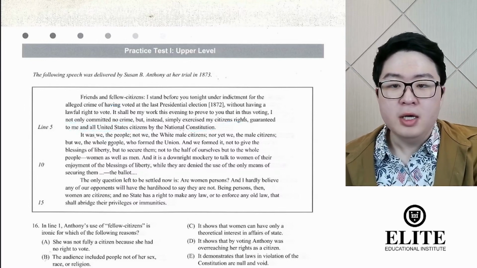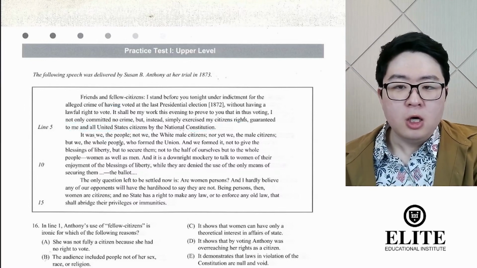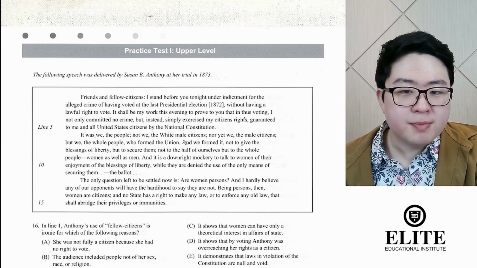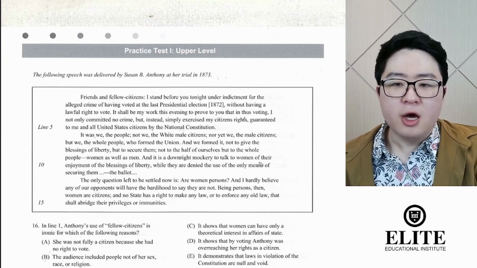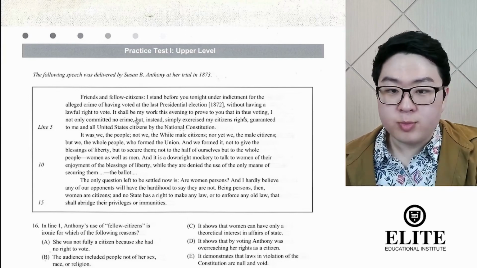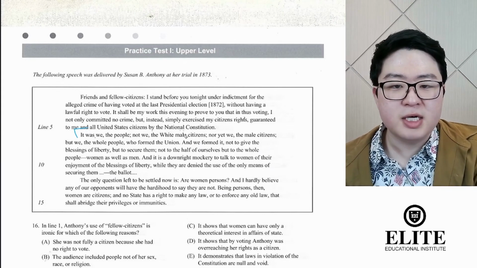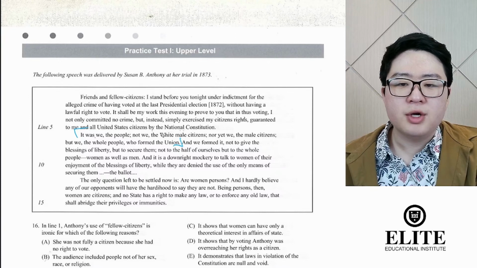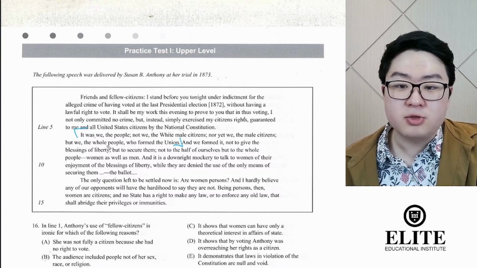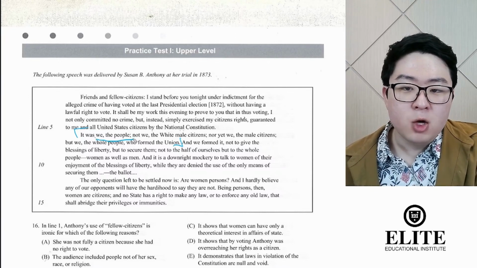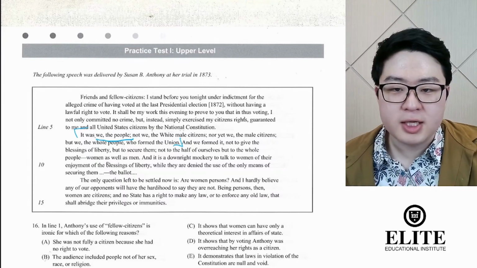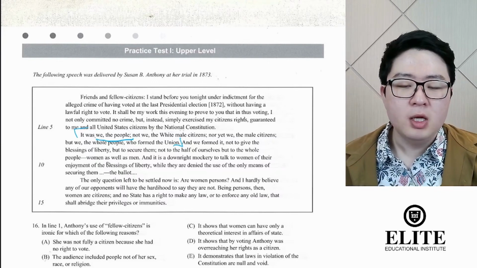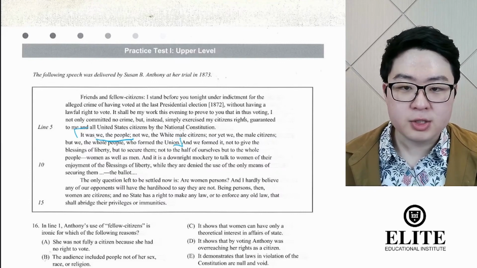Let's continue. It was we, the people, not we, the white male citizens, nor yet we, the male citizens, but we, the whole people, who formed the Union. So she specifies a few things here. If you know your United States history very well, you might recognize this line, we the people, from the preamble to the Constitution of the United States, where it says, we the people, in order to form a more perfect union, and so on.